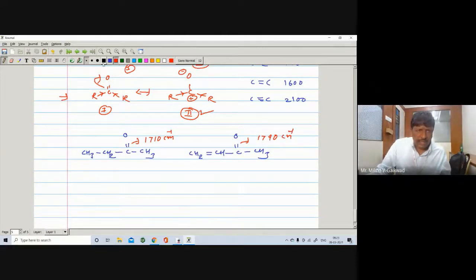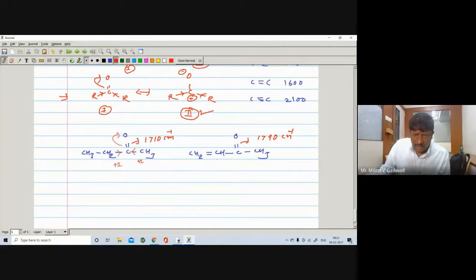So here you will see that there is an electron donating group, right? Electron donating group. So it will open this pi bond and it increases the single bond character. So there are two R groups. It exhibits plus I effect and a plus I effect.